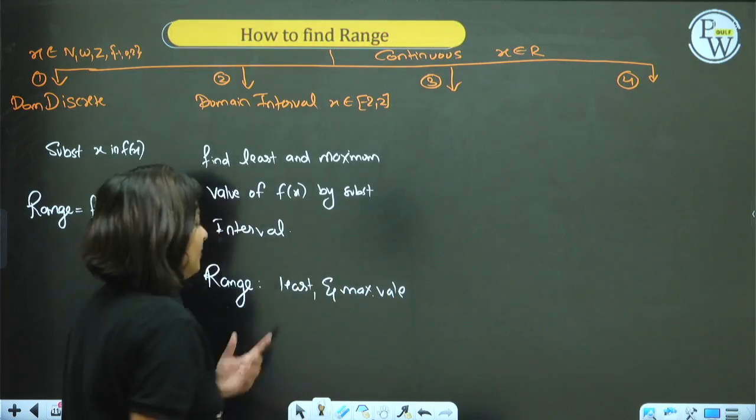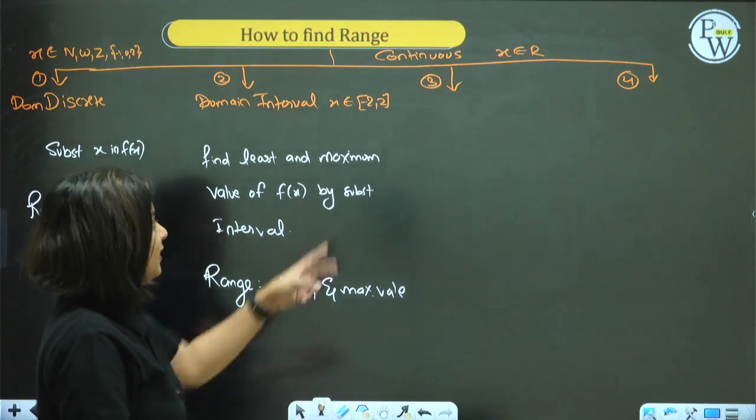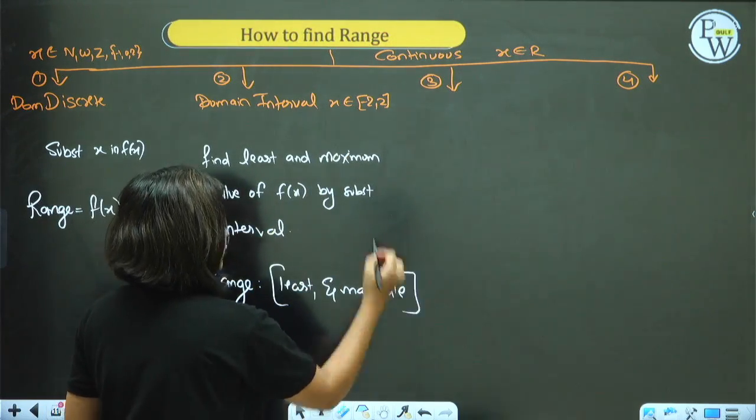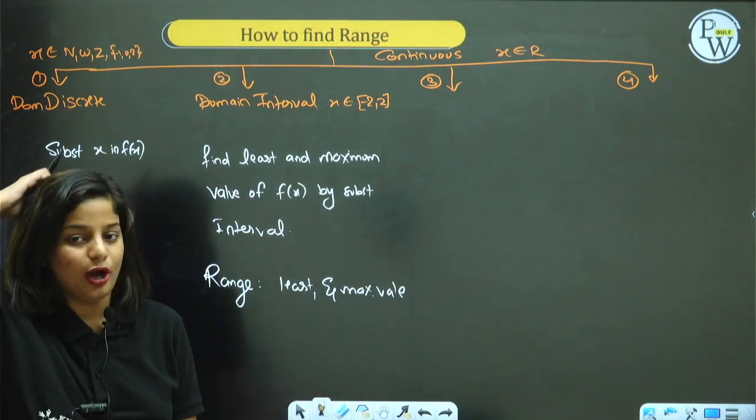Whatever least and maximum value you get, that will be your range. If it's a closed interval, you put closed. If it's an open interval, you put open. For now, let's keep it as it is.